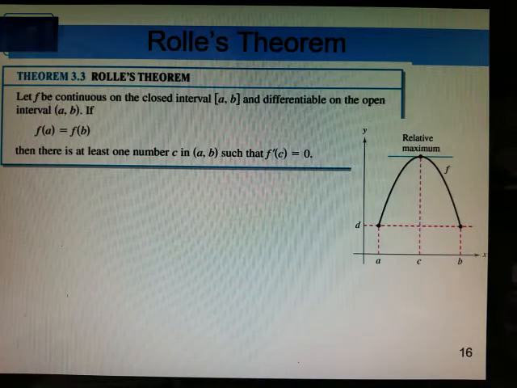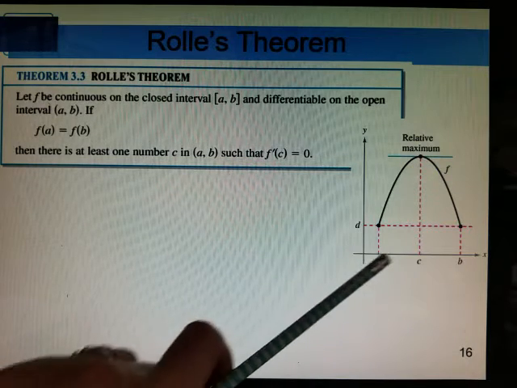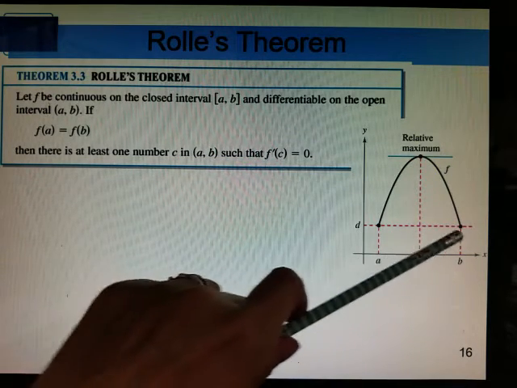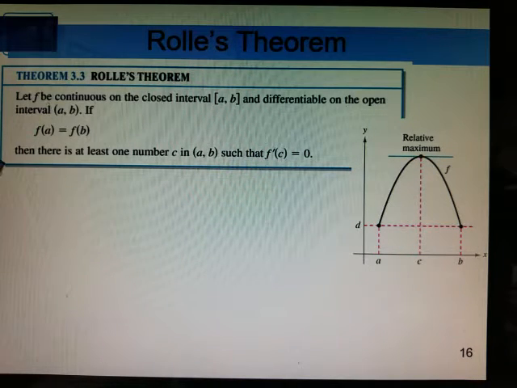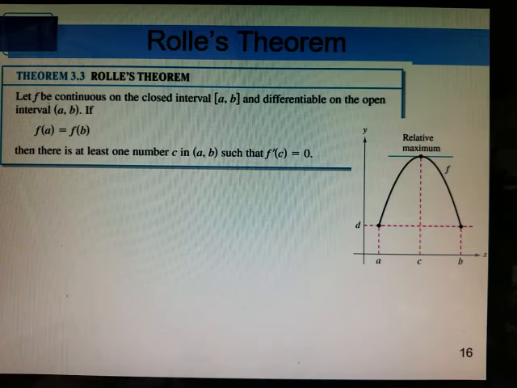So what happens with Rolle's theorem, it says if f is continuous on the closed interval from a to b and differentiable on the open interval from a to b, provided that the value of f of a equals the value of f of b, that means the y-coordinates, if those are equal, then there has to be at least one number c in the interval from a to b such that the derivative is equal to 0.